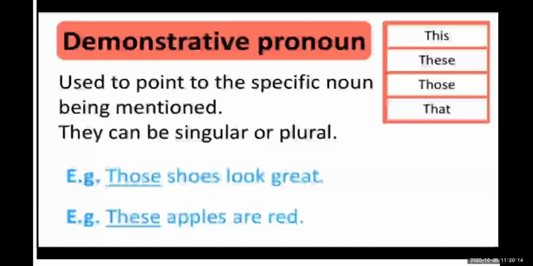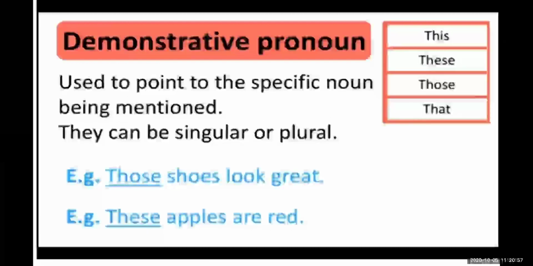So a demonstrative pronoun is used to point to the specific noun being mentioned. Whatever you have to mention, at that time you use the demonstrative pronoun, to specify and point out things. They can be in two forms, singular and plural. This and that are the singular form, and these and those are the plural form.